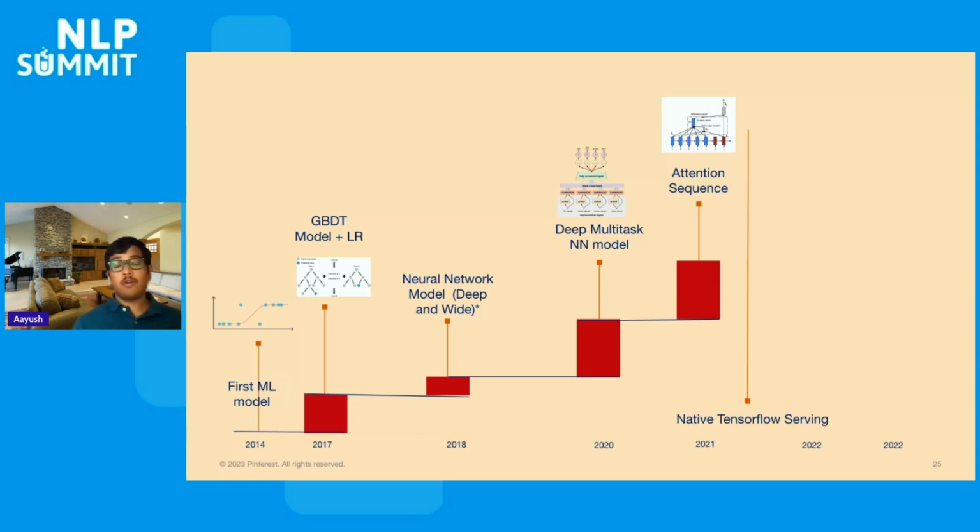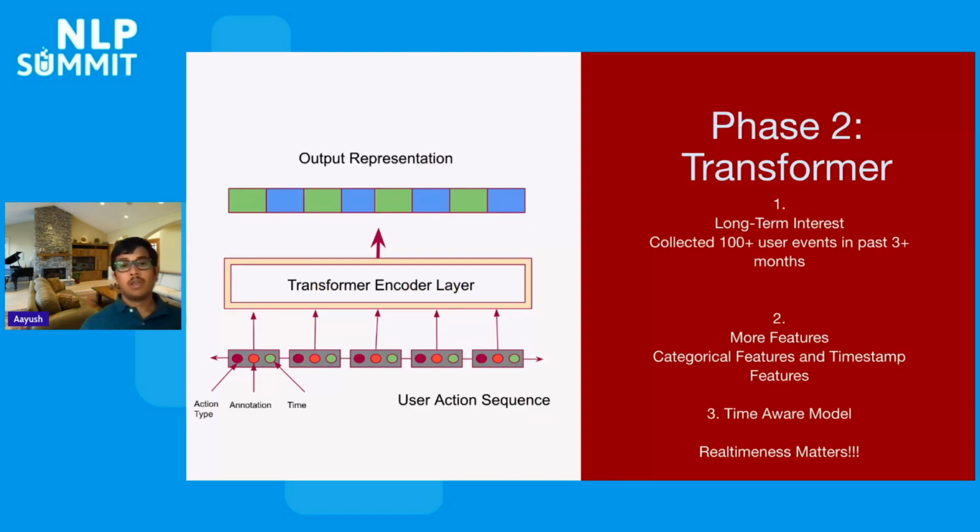So the next step of improvements that went into the system was to ensure that we could have native TensorFlow serving on the platform, so that we can prepare for further advancements in the directions that we wanted to plan. The next set of improvements was a transformer-based sequence in general. Instead of relying on attention, can we move to more transformer-based sequences? And I'll go into some of the details there.